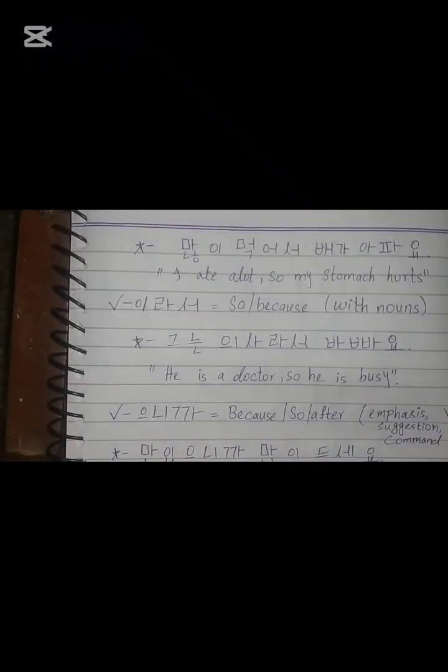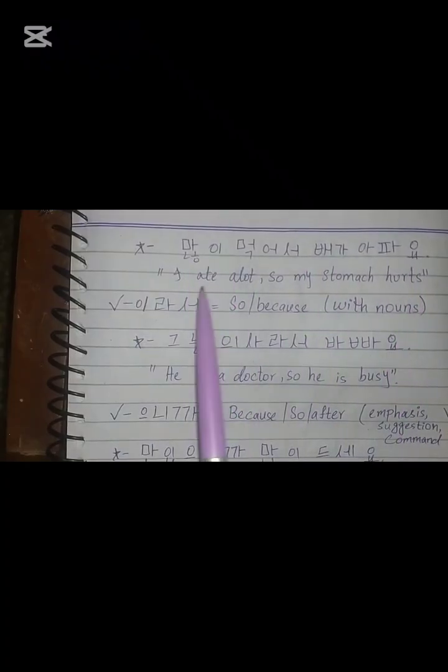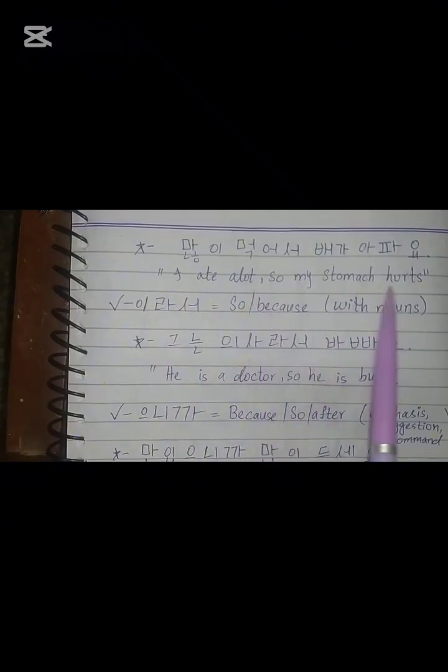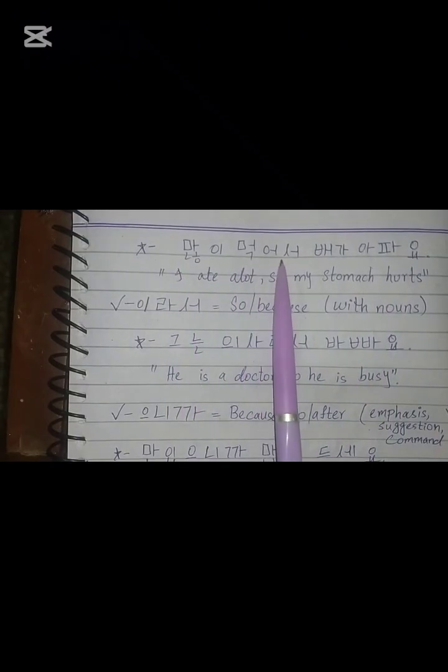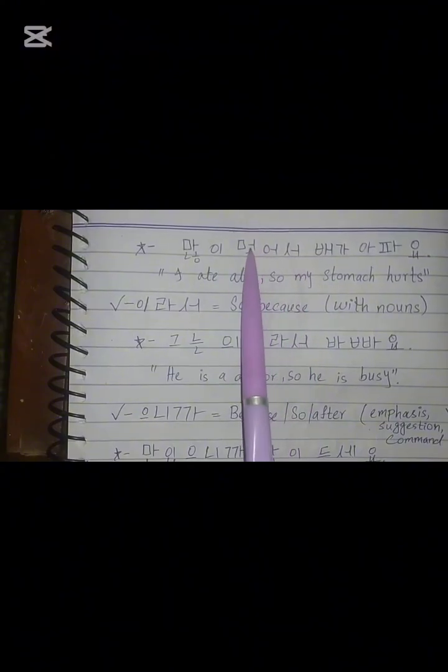Alright. If we see another example we have here, 많이 먹어서 배가 아파요. It means I ate a lot, so my stomach hurts. 많이 is a lot. 먹어서, we are using 어서 because there is no a or o here.